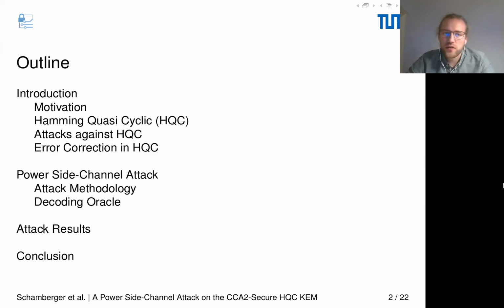Let me give you a quick outline of the talk. I will start with a quick motivation. I will introduce Hamming Quasi-Cyclic, HQC. I will go into details of published attacks against HQC, and I will describe the error correction used in HQC as it is the main attack target. Then I will describe our proposed power side channel attack by first stating the attack methodology using a decoding oracle, and then in a second step describing how to build such a decoding oracle through the power side channel for HQC. I'm going to give attack results and then conclude in the end.